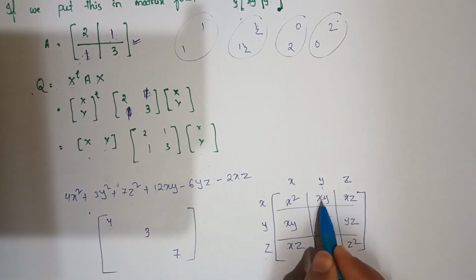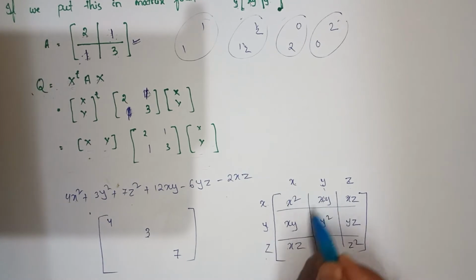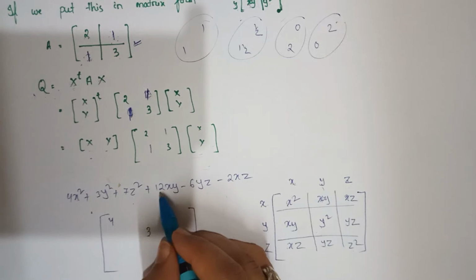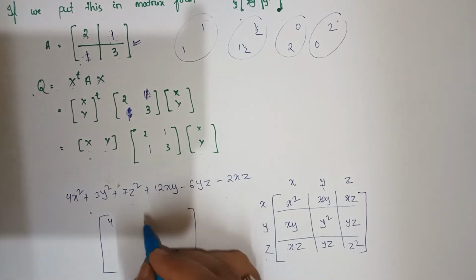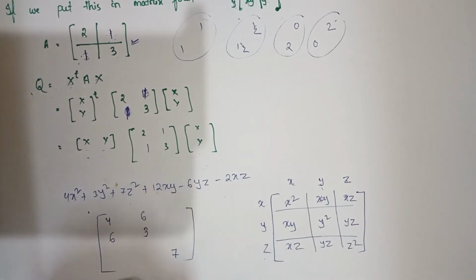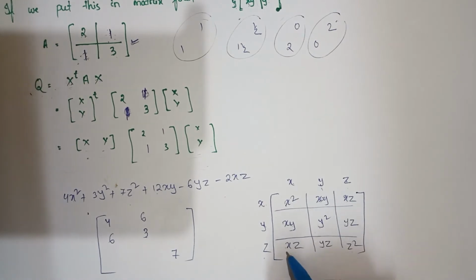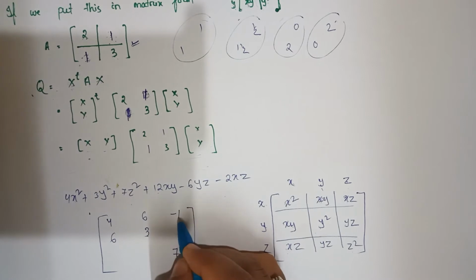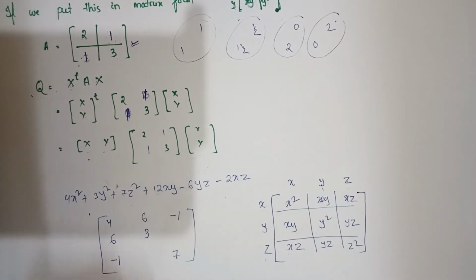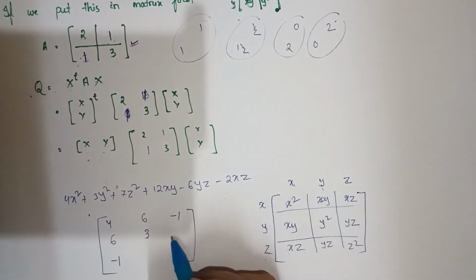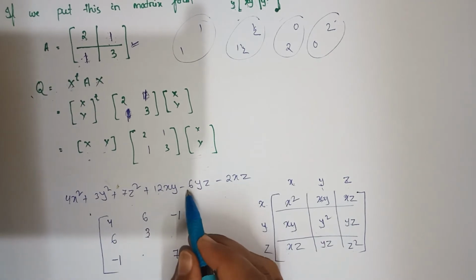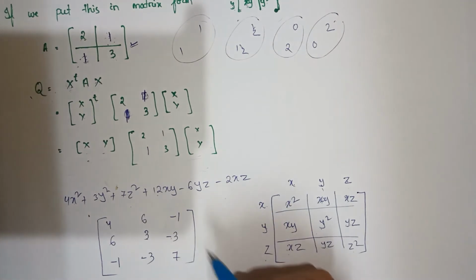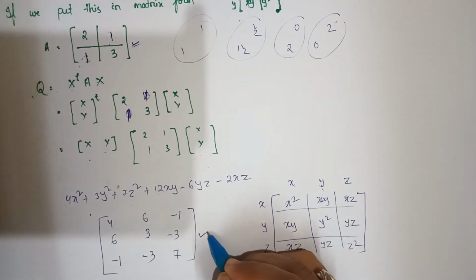Now this place is xy, right? There is xy, there is xy, 2xy. So I have to divide the coefficient symmetrically. What is the coefficient of xy? It is plus 12. So how can I divide it? Plus 6 and plus 6. Now this is xz and xz. What is the coefficient of xz? Minus 2. So I have to divide that minus 2 in symmetrical form: minus 1, minus 1. Now yz and yz. What is the coefficient of yz? It's minus 6. So again I have to divide it in symmetrical form, that is minus 3 and minus 3. So this is the unique form I can represent.